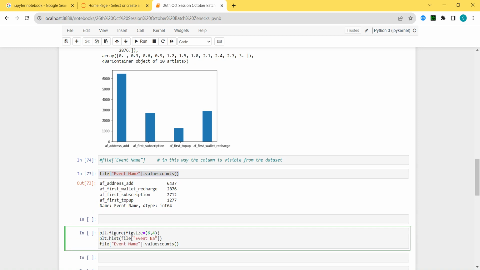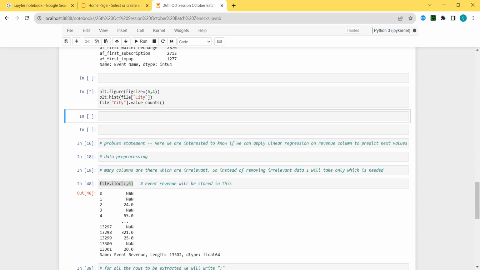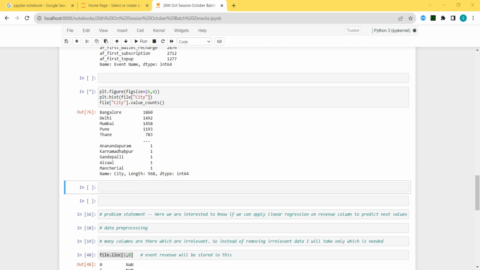Let's say I'm doing the same thing for city. Instead of event revenue, city is there. Oh, city name is not there. Oh no, value counts. Is there a city in our columns or not? Just let me know. It is not getting executed. Can anyone tell me, is there any city column, or what is the name of that column?